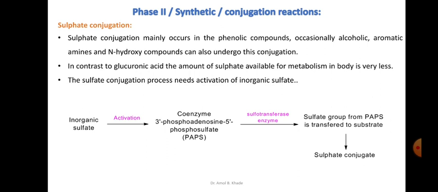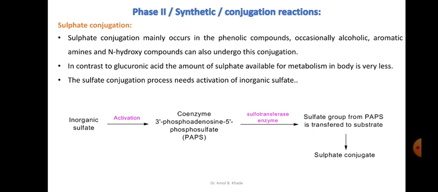Now second is the sulfate conjugation. The sulfate conjugation mainly occurs in phenolic compounds, and sometimes we can also observe it in compounds bearing alcoholic, aromatic amine and N-hydroxy functionality. These can also undergo this sulfate conjugation. Now when we compare sulfate conjugation with glucuronic acid conjugation, the amount of sulfate as an endogenous substance available in the body is very little. So therefore the sulfate conjugation metabolism is not as extensive as the glucuronic acid conjugation.